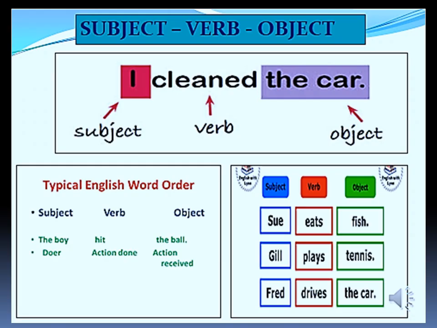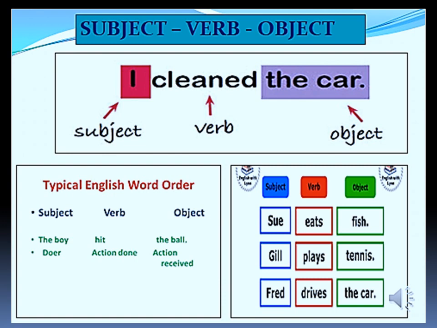In the previous class, children, we have learnt about subject, verb and object. Let us give a quick recap to that. Here is a sentence, I cleaned the car. So, I is the subject, cleaned is the verb, the car is the object.